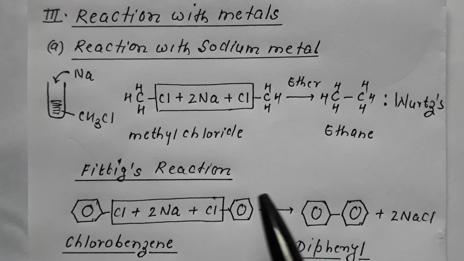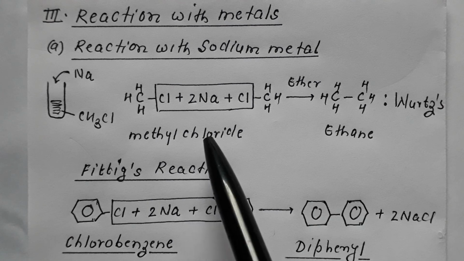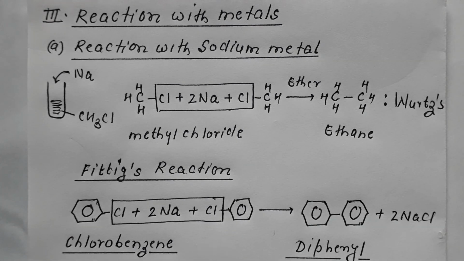Now if the same reaction is applied to haloarene, the name is different, though the reaction is of the same kind. If haloarene, suppose chlorobenzene, is made to react with sodium in presence of ether, two rings combine, resulting in formation of diphenyl. Remember, this reaction is termed Fittig's reaction.